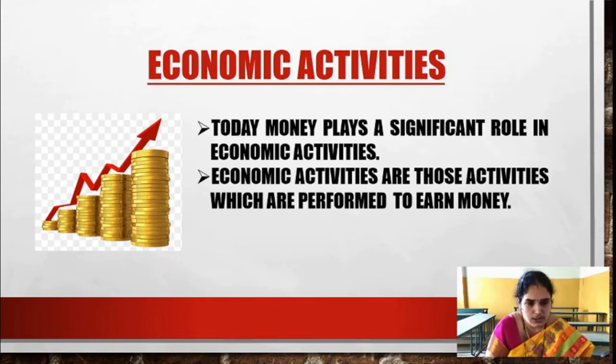Producers produce goods, distributors distribute, and many people consume goods in order to satisfy their wants. So how are they consuming? How are they getting all these resources? With the help of money. They are earning all these with the help of money.